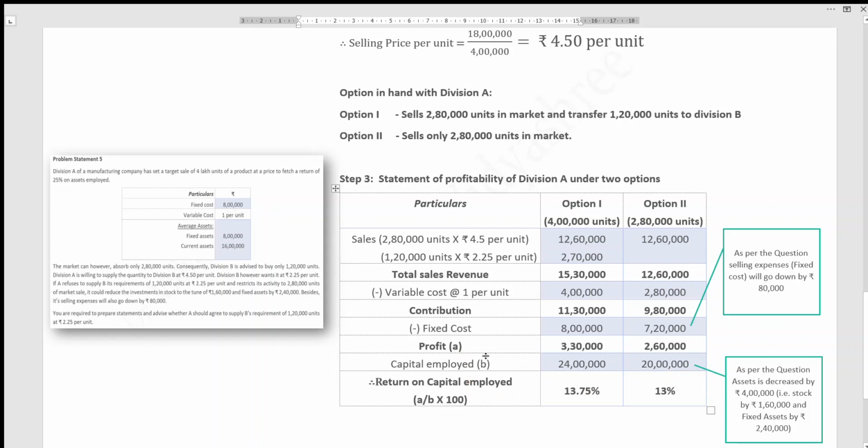Now we know the profit, we know the capital employed. We can calculate the percentage of return on capital employed, that is profit divided by capital employed into 100. We got this much. So option 1 is better for Division A since the profit percentage is higher. Thank you.